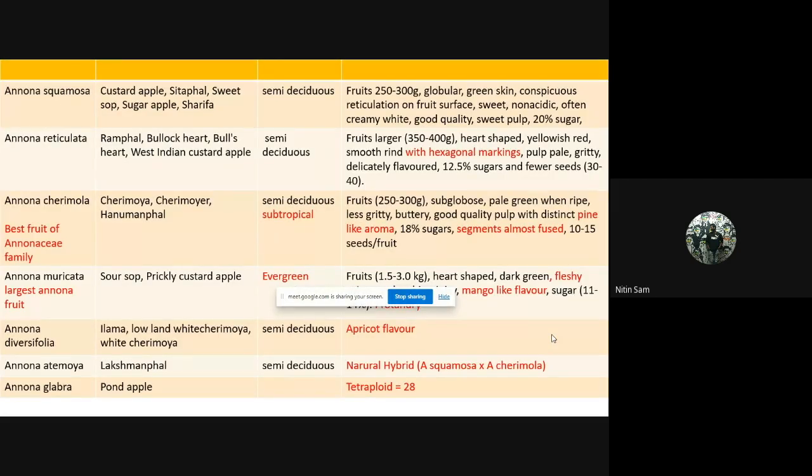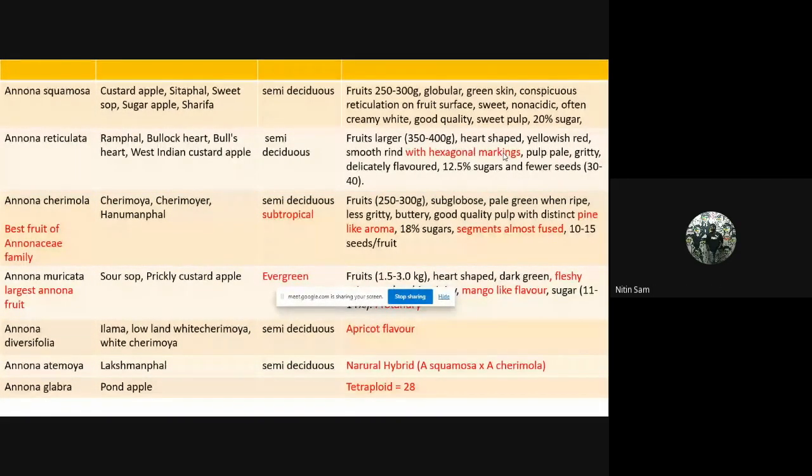So this is a chart. You need not memorize or recall all this, because only the red marked ones, which I have marked over here, are important. These are all the common names, the type of bearing, and all the characters of the plants.